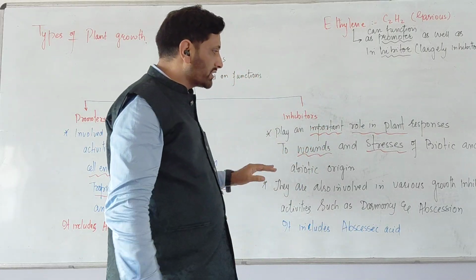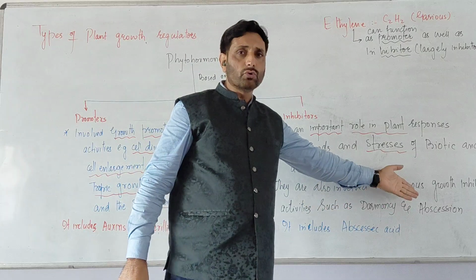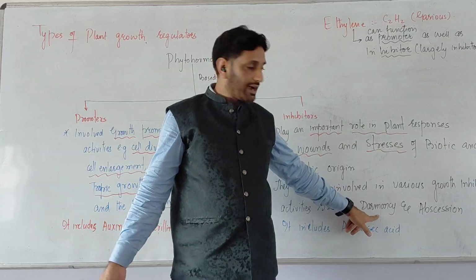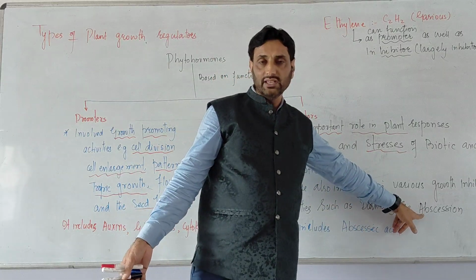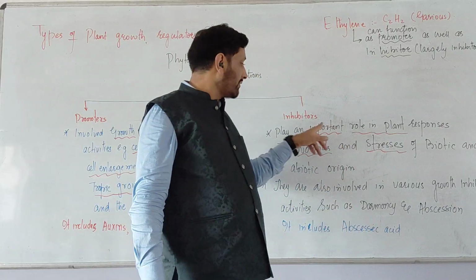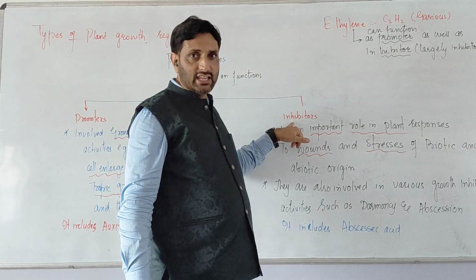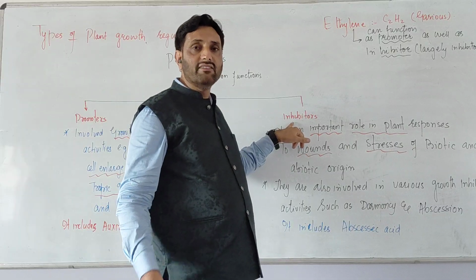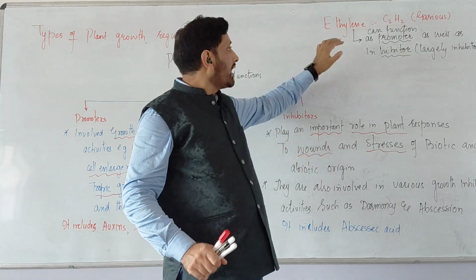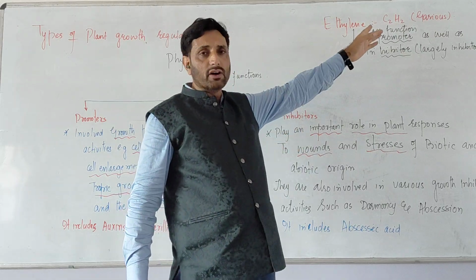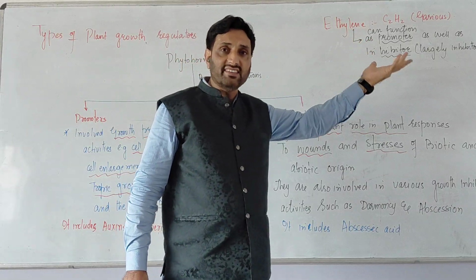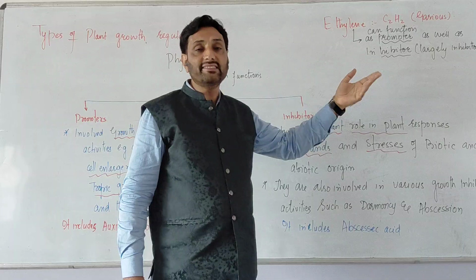Another point we can include: they are involved in various growth inhibiting activities like dormancy. Dormancy means the inactive period of the seed or plant. Or abscission; abscission means aging. There is one hormone called abscisic acid. This is actually an inhibitor. It does not have any promoting activity, so it can only act as an inhibitor. One of the hormones is ethylene, whose chemical formula is C2H4. It can function as both promoter and inhibitor, but largely it acts as an inhibitor.